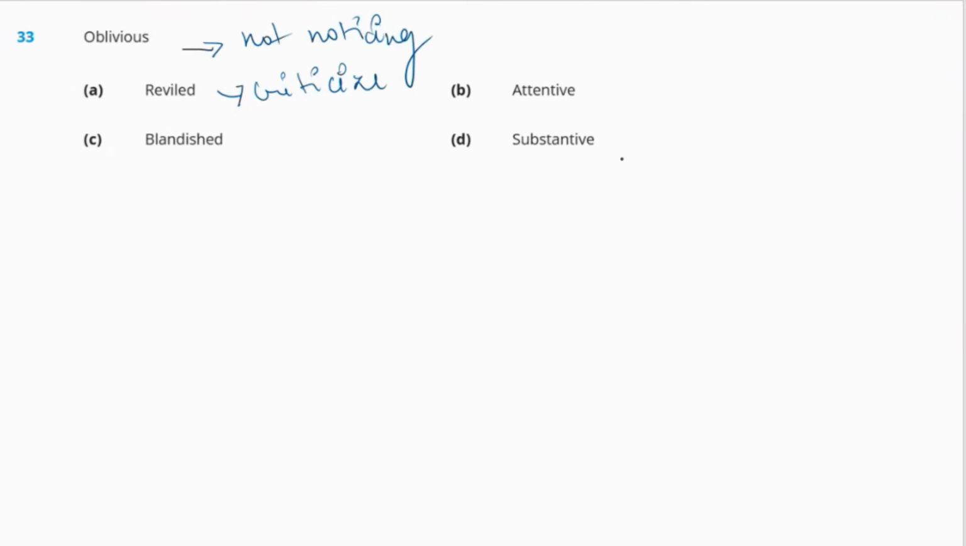Attentive means paying attention to something. Blandished means persuade gently with kind words. Again, I'll repeat, persuade gently with kind words. So that is blandished. And the last word is substantive. Substantive means separate existence. Okay, so out of these four options, the right answer will be option B, attentive. So the antonym to oblivious is attentive.